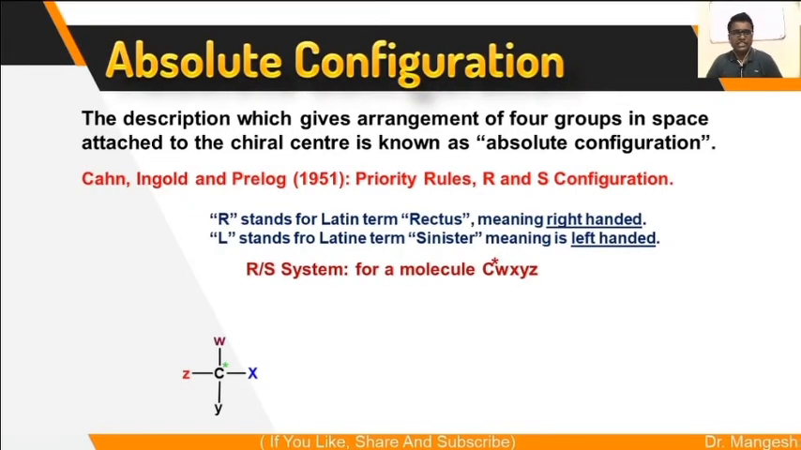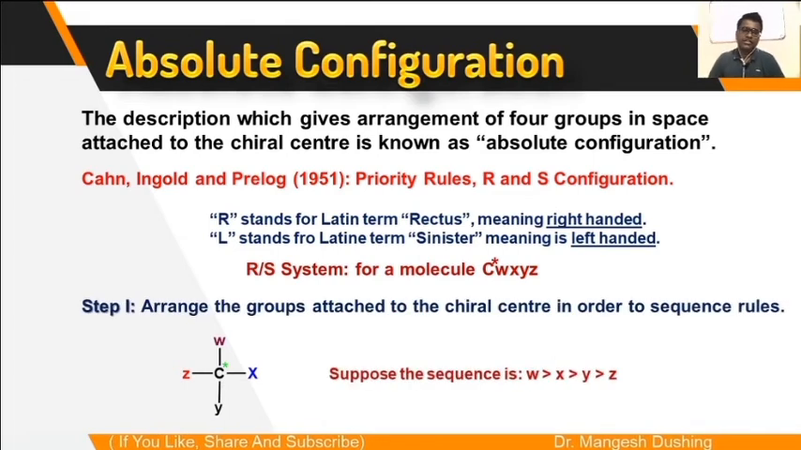Now we will learn about the RS system. This is the reference molecule, CWXYZ. Step one is to arrange the groups attached to the chiral center in order according to the sequence rule. By using the sequence rule, you have to arrange these 4 atoms or groups of atoms attached to the chiral center.